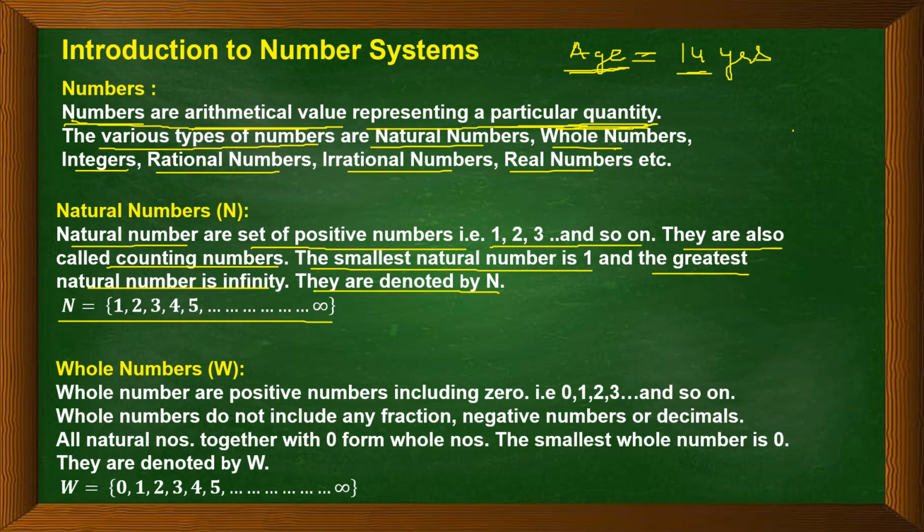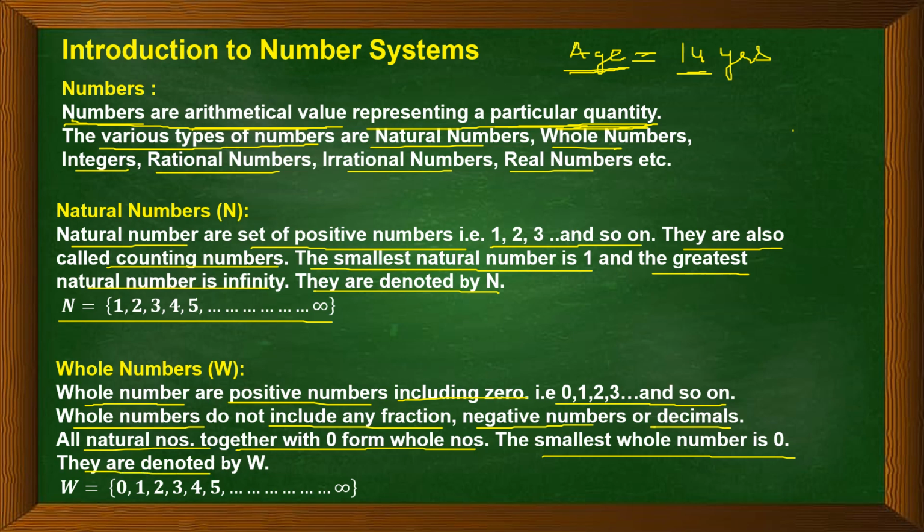Now what are whole numbers? Whole numbers are positive numbers including 0. That means all the natural numbers and 0 comprise the whole numbers. So 0, 1, 2, 3, 4, 5, and so on till infinity. Whole numbers do not include any fraction or negative numbers or decimals. All natural numbers together with 0 form whole numbers. The smallest whole number is 0 because it starts with 0, and further we have all the natural numbers.